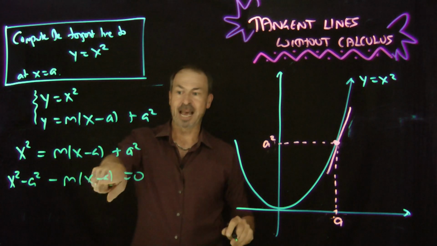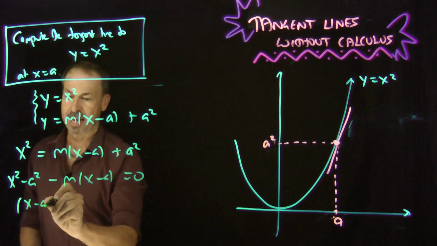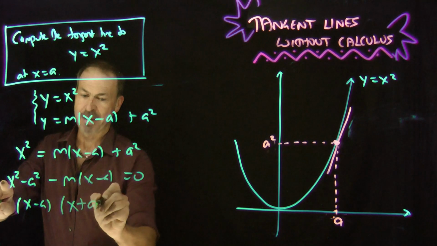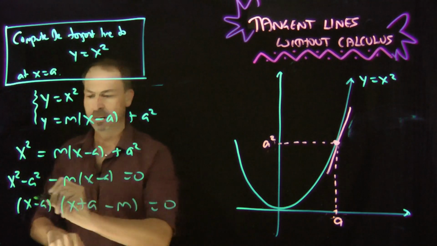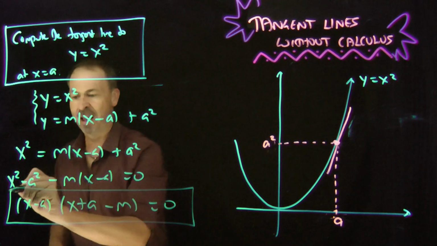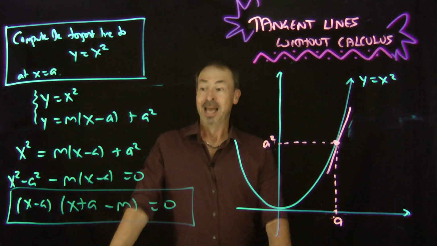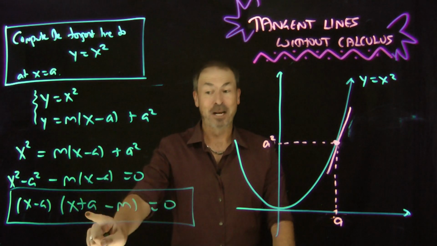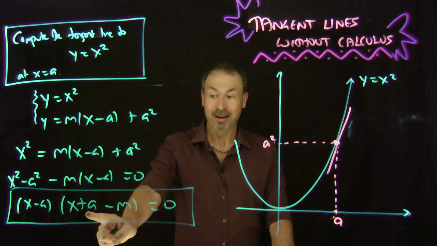Common factor of x minus a here. I can do it again. Pull out x minus a. That'll leave an x plus a behind minus an m equals 0. So this equation should have only one solution. a is a solution. This better be x minus a in disguise.